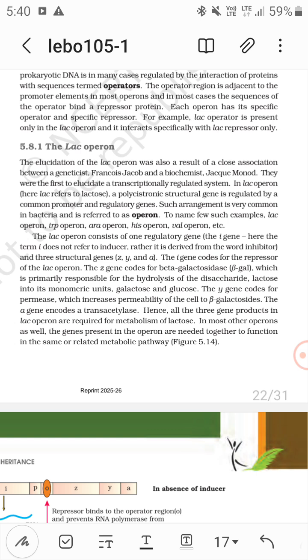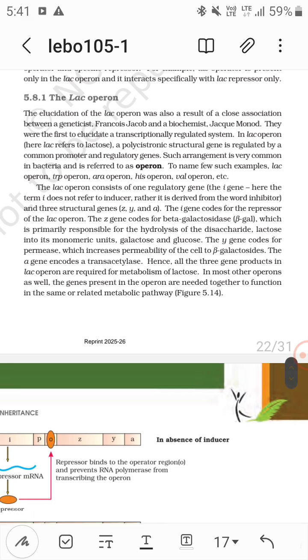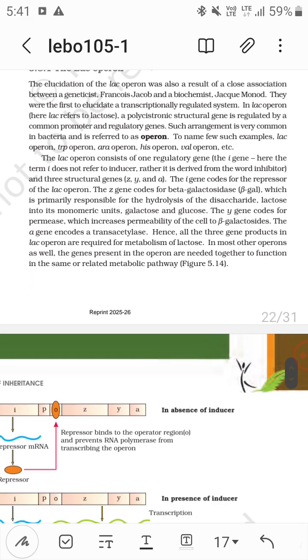These lac operons are very common in bacteria. Now it consists of one regulatory gene. The I gene is the regulatory gene. Here the term I does not refer to inducer, it is derived from inhibitor. And there are three structural genes, Z, Y, A. The I gene codes for the repressor of the lac operon.